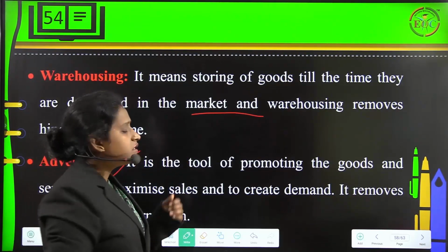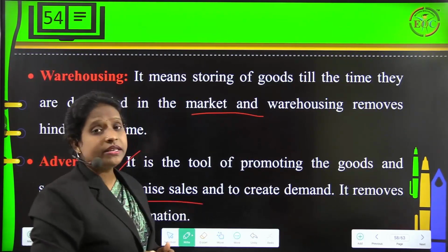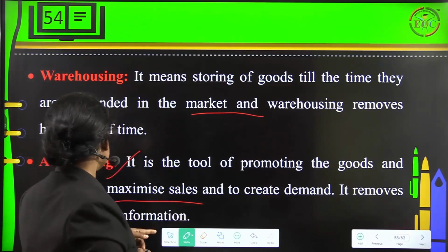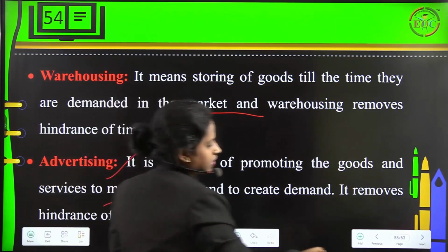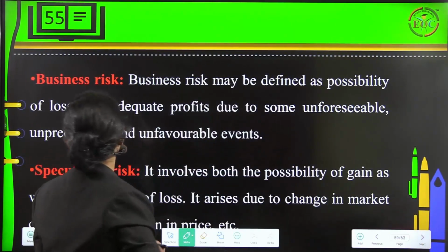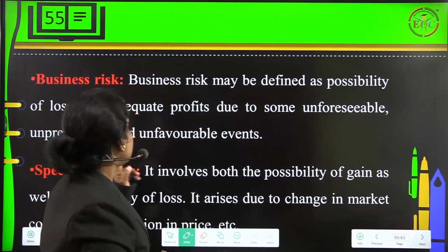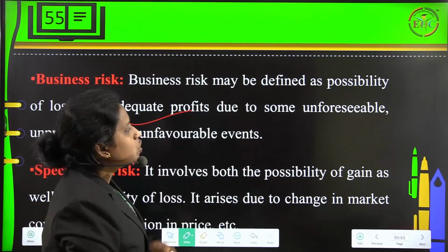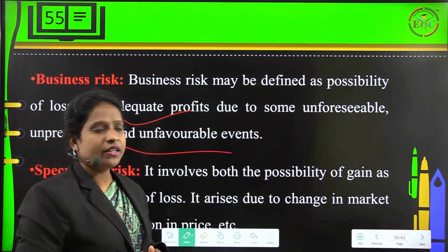Next is advertising. It is the tool of promoting the goods and services to maximize sales and to create demand. It also focuses on removing the hindrances of information. Then business risk. Business risk may be defined as the possibility of loss or inadequate profits due to some unforeseeable, unpredictable and unfavorable events.